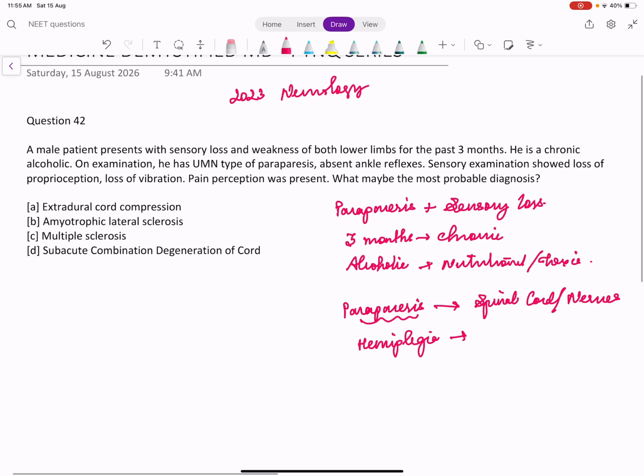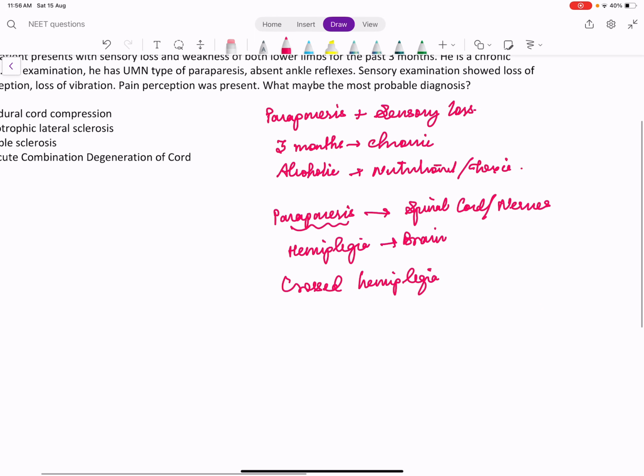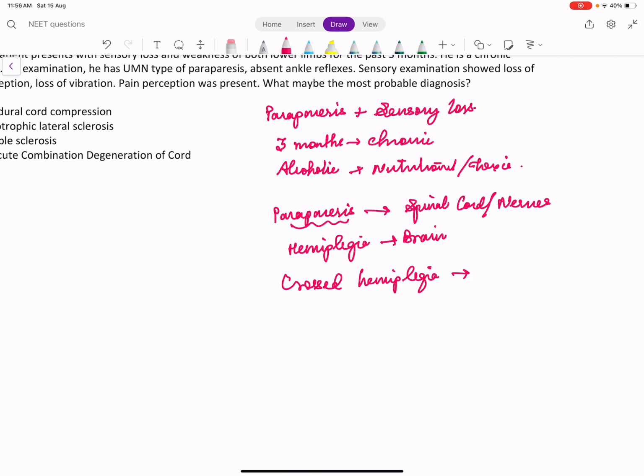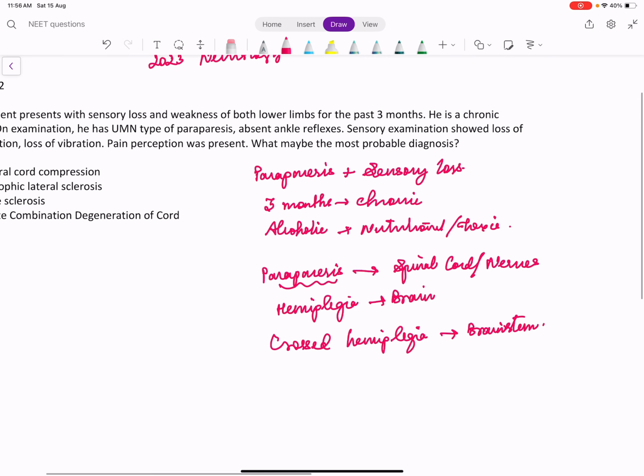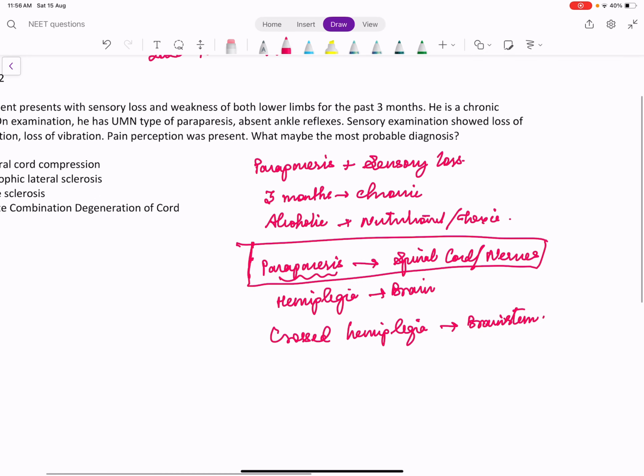Hemiplegia or hemiparesis is invariably the brain. What is crossed hemiplegia? Crossed hemiplegia is ipsilateral cranial nerve involvement and contralateral hemiplegia. Here the involvement is in the brainstem. So paraparesis means spinal cord or the nerves which arise from it. That is the localization of paraparesis. So we are dealing with some spinal cord disease.